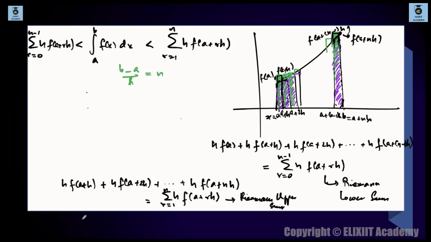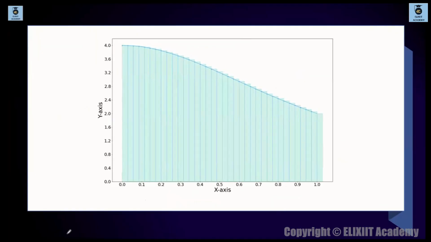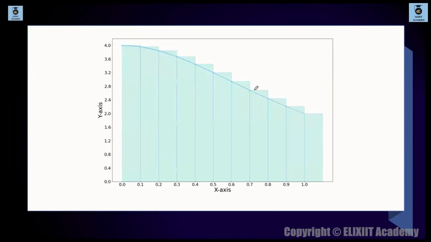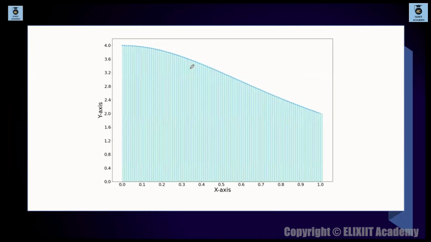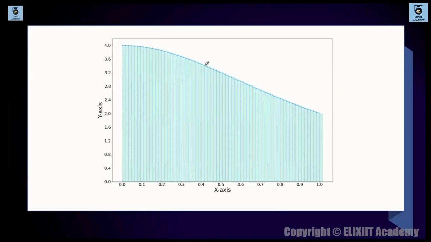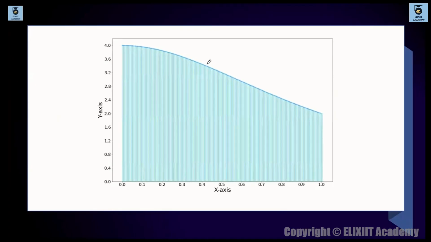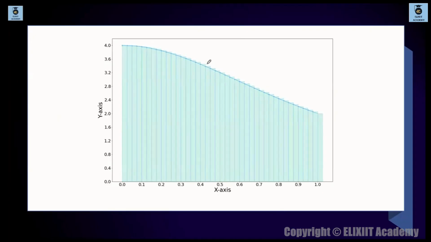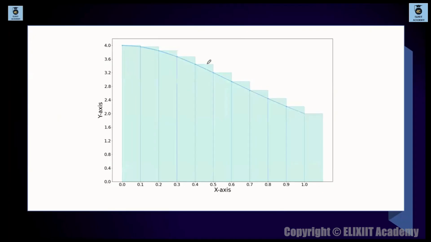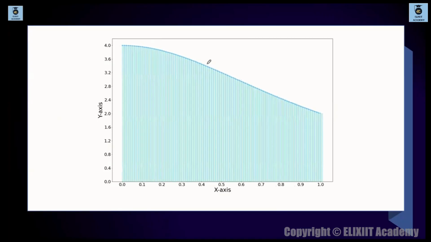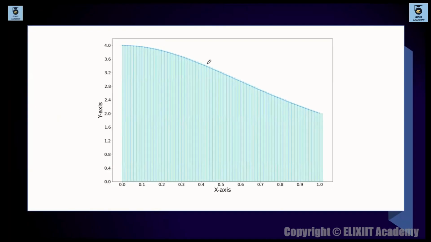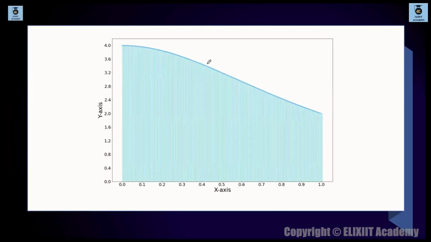You can all visualize from here itself. I have given this diagram here. Take the strips as thin as possible. These strips were outside here. If you take all the strips over here as thin as possible, meaning you reduce h, the width size, then these strips will start compiling within this region. They'll simply cover up this entire region.